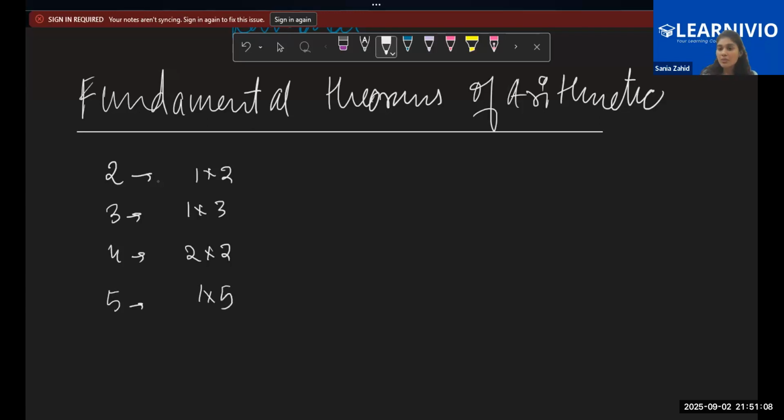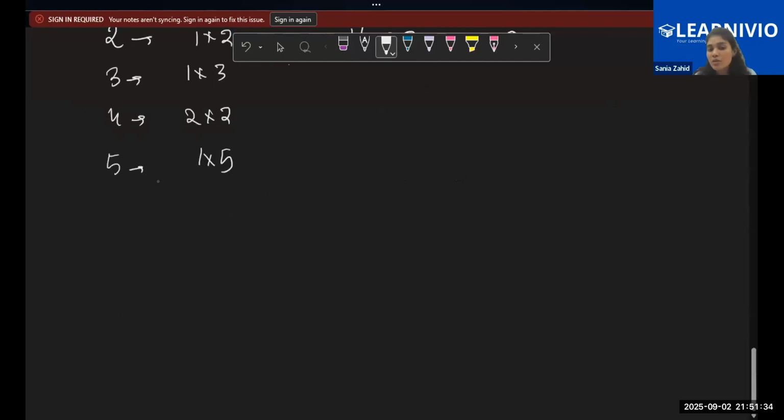Now these are small numbers. Even if I talk about very huge numbers, for example 16, the prime factorization of 16 is 2 into 2 into 2 into 2. So whichever number I have, I will always be able to break it down into simpler terms, into smaller numbers. That is what the fundamental theorem of arithmetic states. And this forms the basis of HCF and LCM.